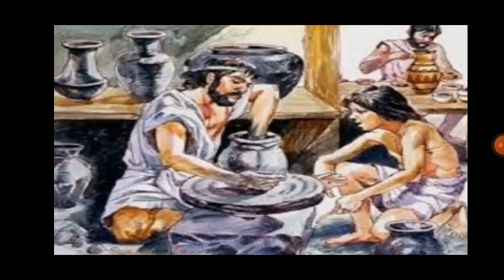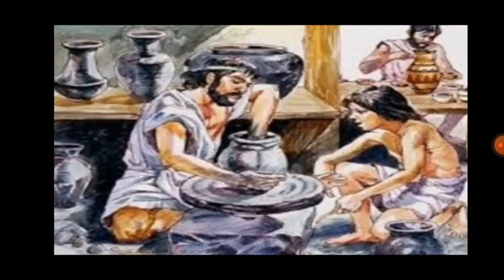Then potters and other craftsmen. Craftsmen are people who do different kinds of work. So potters and other craftsmen began to live close to each other in the village settlement so as to manage their work more easily.